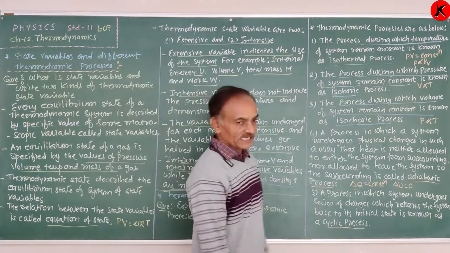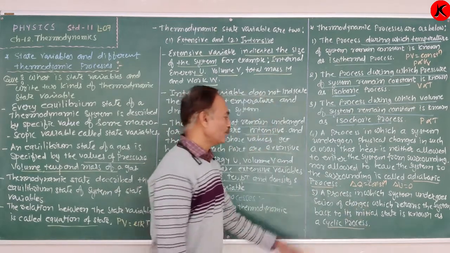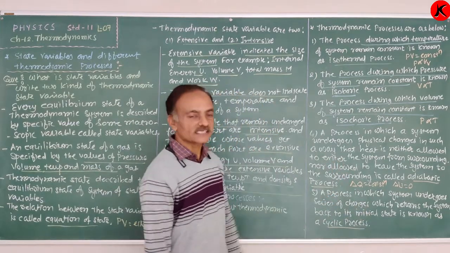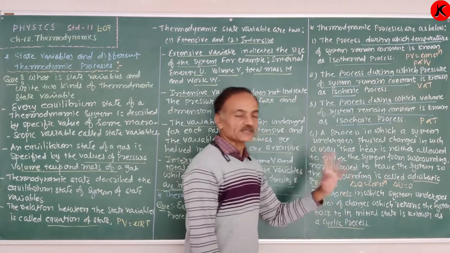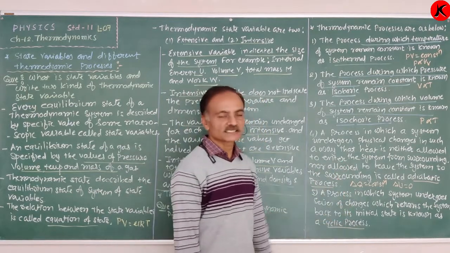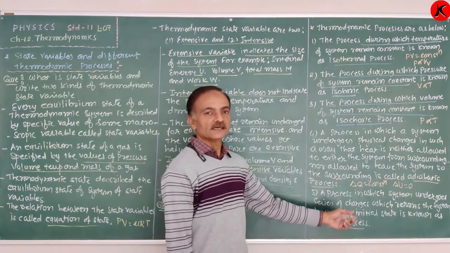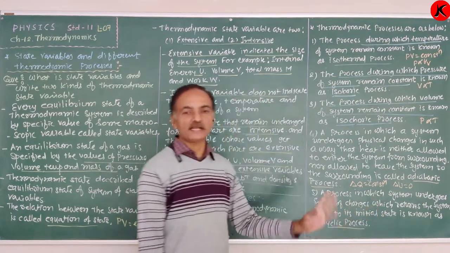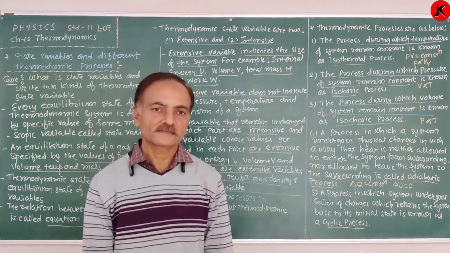Next is the cyclic process: a process in which the system undergoes a series of changes which return the system back to its original state.